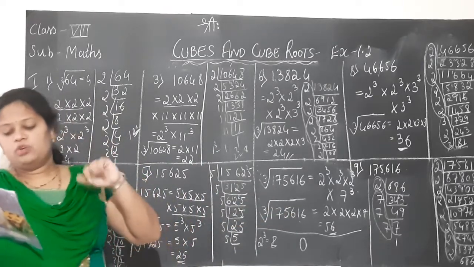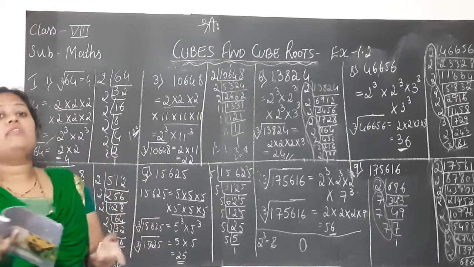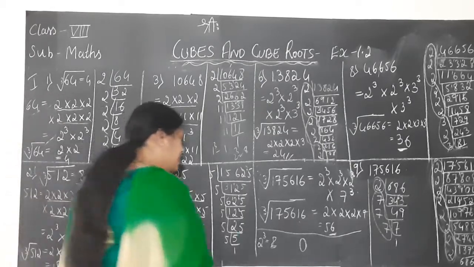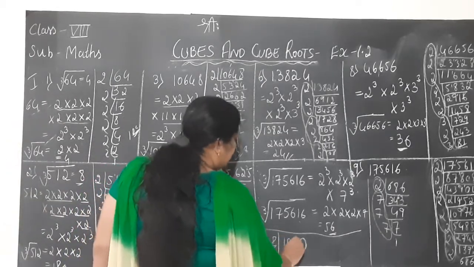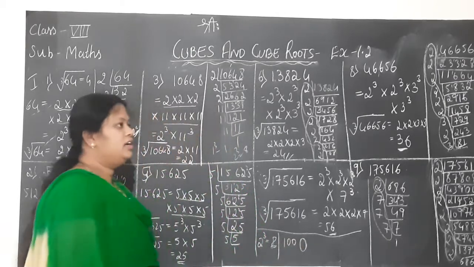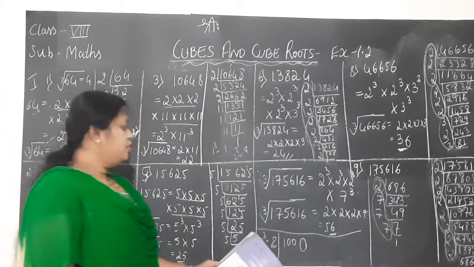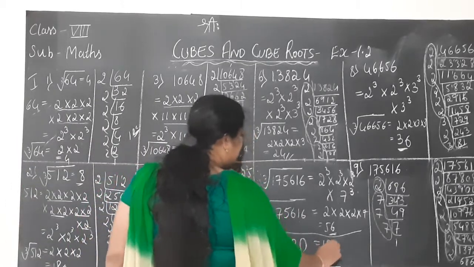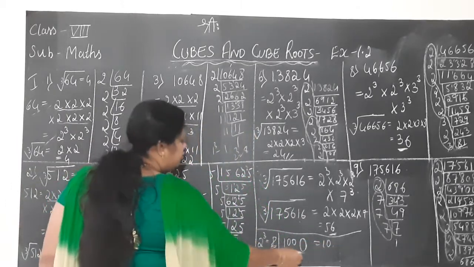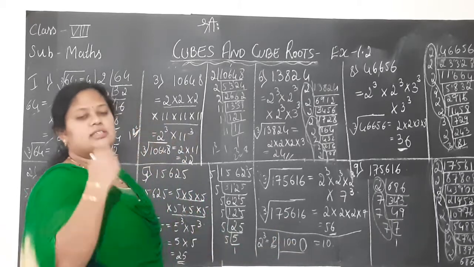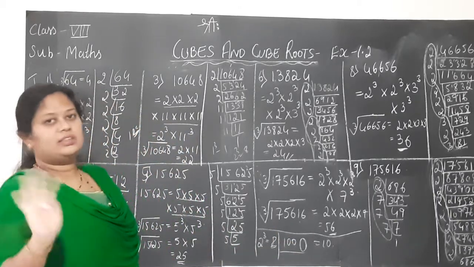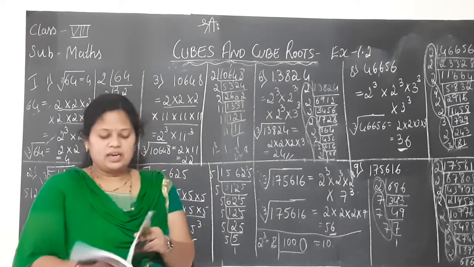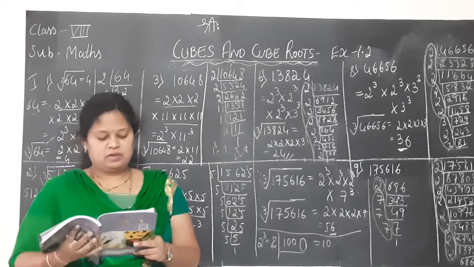Sixth one, the cube of a 2-digit number may be a 7 or more digit number. Is it possible? Check with 10 cube. What is 10 cube? 10 into 10 into 10 is 1000. So if you multiply a 2-digit number 3 times, taking 10, we are getting 4 digits here. 1000 consists of 4 digits. Will there be 7 or more? No, we do not get such a big number. So again it is a false statement.